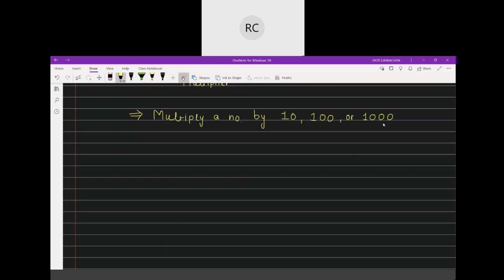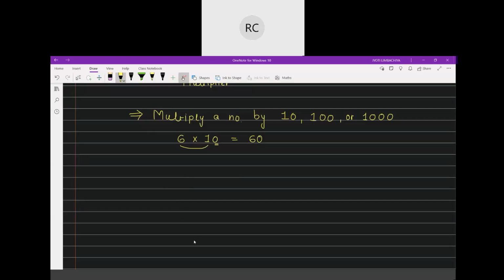So how do we do this? See, for example, I want to multiply 6 by 10. So I can say that 6 ones are 6. And then you just add 1 zero here. You just put 1 zero here. So this is your answer.